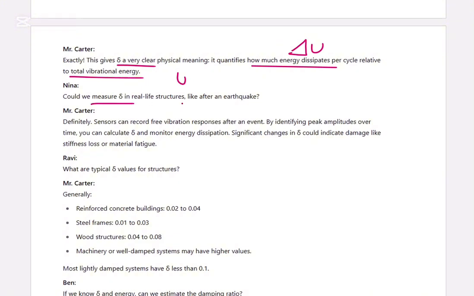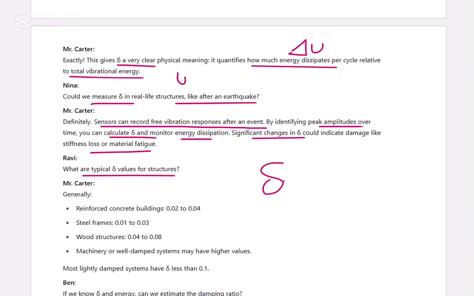So could we measure delta in real-life structures, like after an earthquake? Definitely. Sensors can record the free vibration response after an event. You put the sensors, record the free vibration responses, identify the peak amplitudes over time, and then you can calculate delta and monitor the energy dissipation. Significant changes in delta could indicate damage, stiffness loss, or material fatigue. What are the typical delta values for structures?